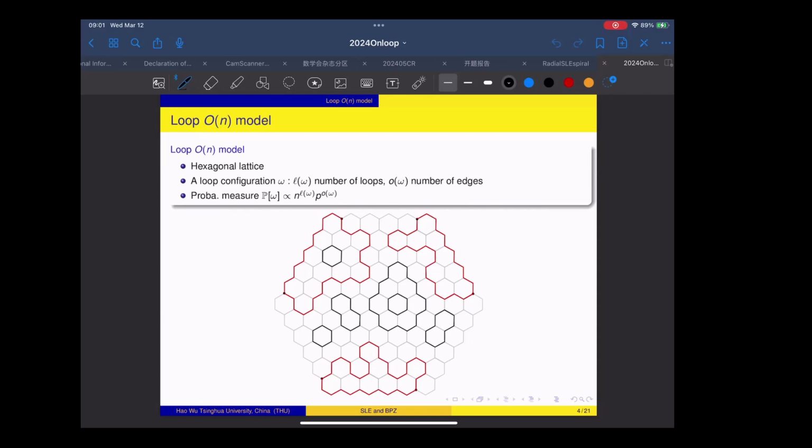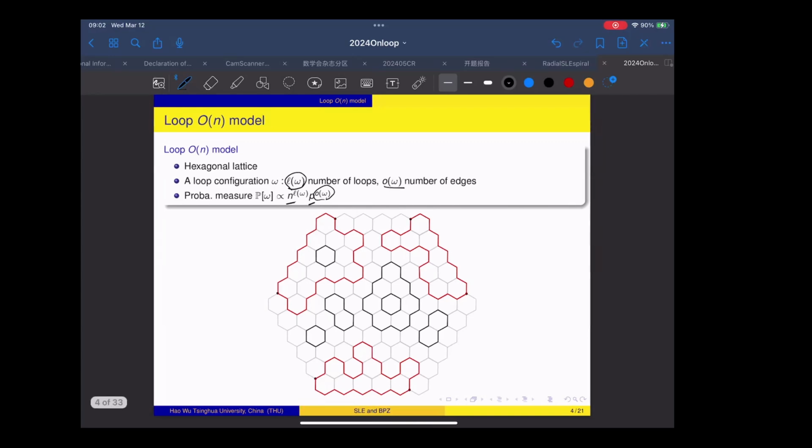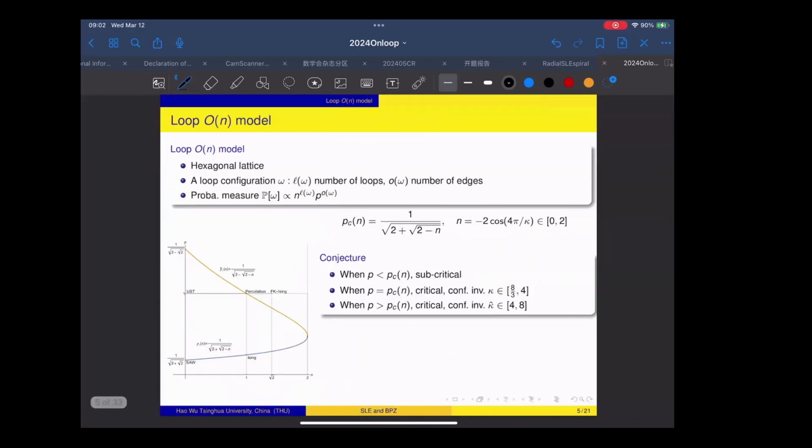For this model, there are two parameters: n and p. For each loop configuration omega, the probability of this configuration is given by n to the power of L(omega), the number of loops, times p to the power of O(omega), the number of open edges. The first question is whether this model has critical phases.